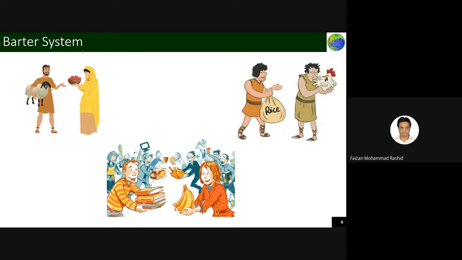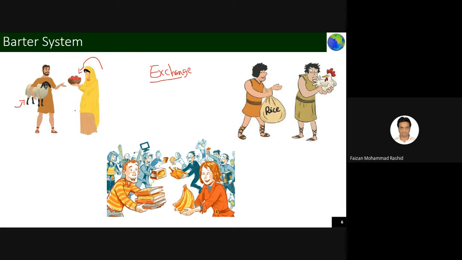Let's see what this is. This is called the barter system. This was the system which was present for a very long time. In prehistoric times, this was the system of exchange. Now, what does exchange mean here? Let me start from this guy. This guy owns a sheep, and this woman owns some fruit. Now this guy needs fruit, and this woman needs a sheep.